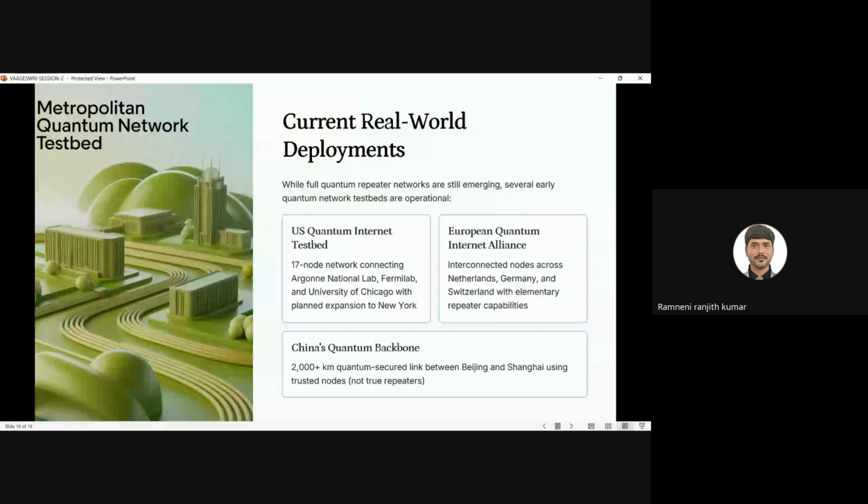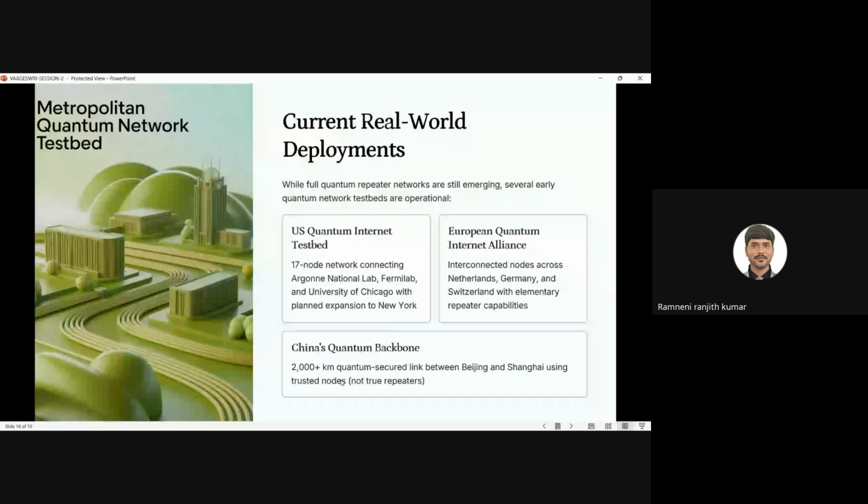And next one is China. China is one of the backbones for quantum because it has launched the Micius satellite. It can communicate over a range of 2000 kilometers between Beijing and Shanghai. It is linked with trusted nodes, and there are no repeaters. Without repeaters, it can communicate over a range of 2000 plus kilometers, and it is very secure. If there is a repeater, it can transmit data more than 2000 kilometers. Without repeaters only, it is transmitting 2000 plus kilometers.